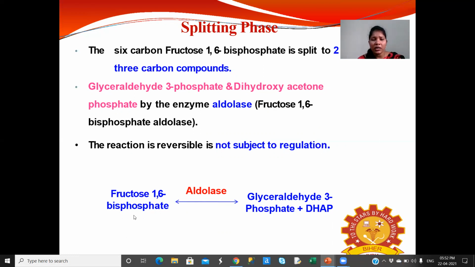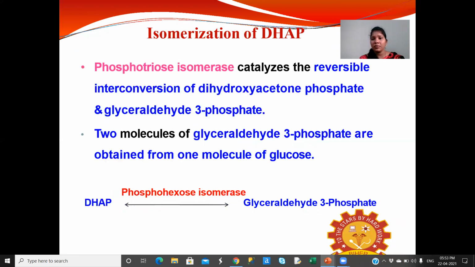Here the 6 carbon fructose 1,6 bisphosphate is split in the presence of aldolase into two 3 carbon compounds, glyceraldehyde 3-phosphate and dihydroxyacetone phosphate. So this is called the splitting phase. Next, isomerization of dihydroxyacetone phosphate. The dihydroxyacetone phosphate formed in the splitting phase undergoes isomerization.